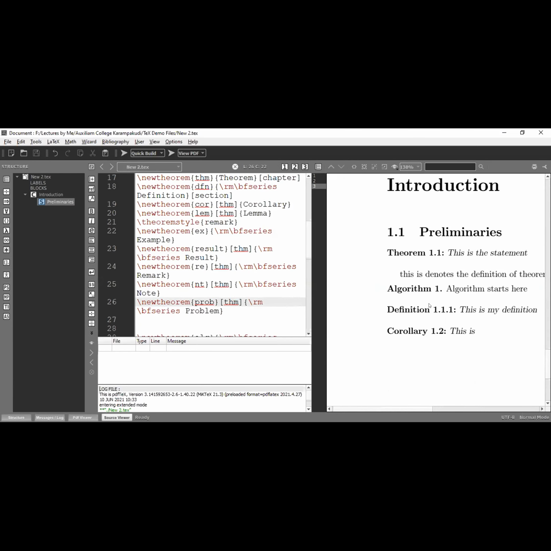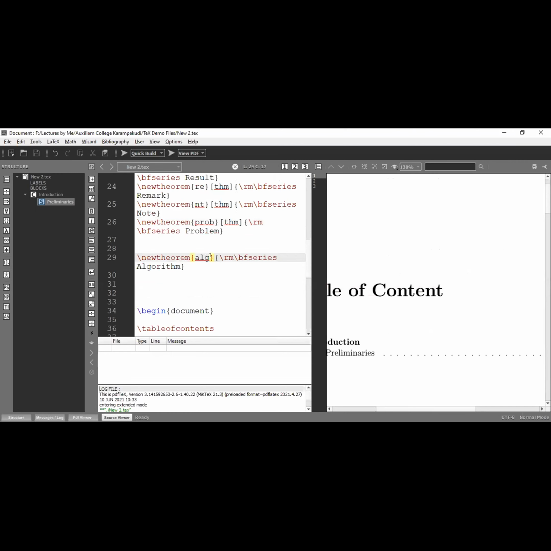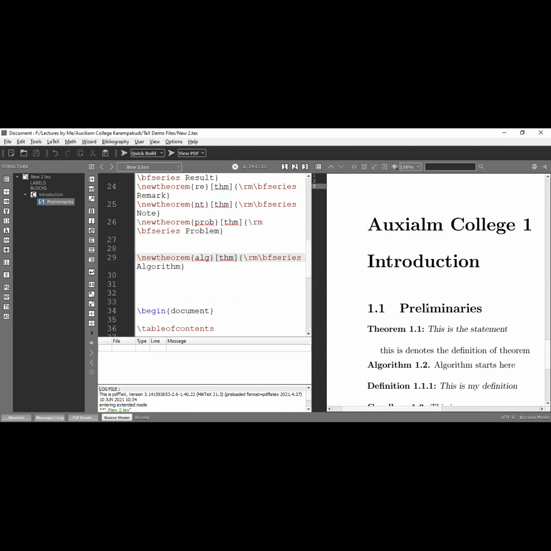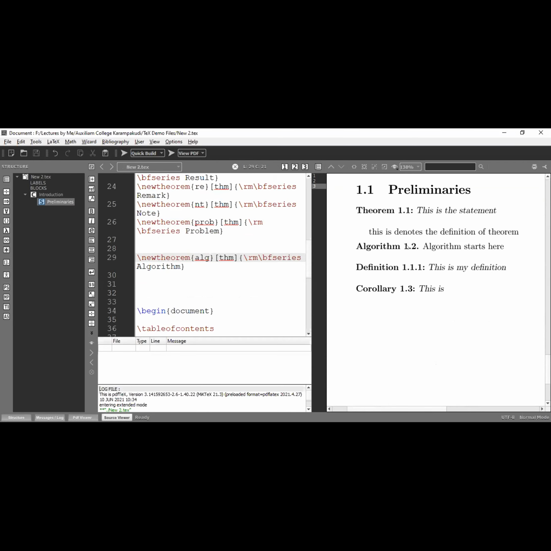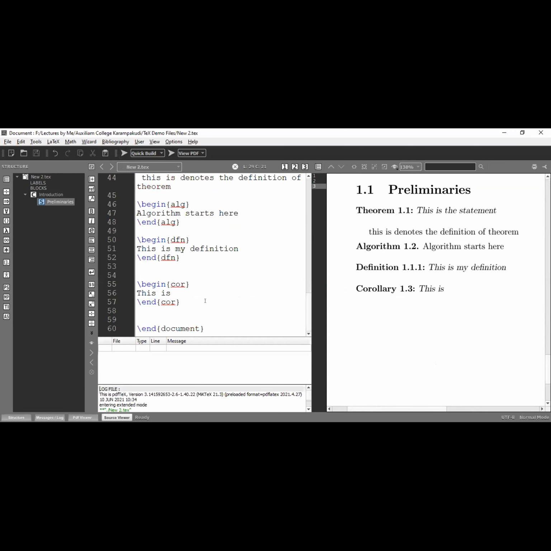Sorry, wait a minute. Sorry, I changed it in theorem. Sorry, in problem. Yeah, in algorithm itself I have to change. Just to see that number, algorithm becomes 1.2, corollary becomes 1.3. I didn't mention any number here. It is automatically given by the LaTeX editor. This is the beauty of this one.